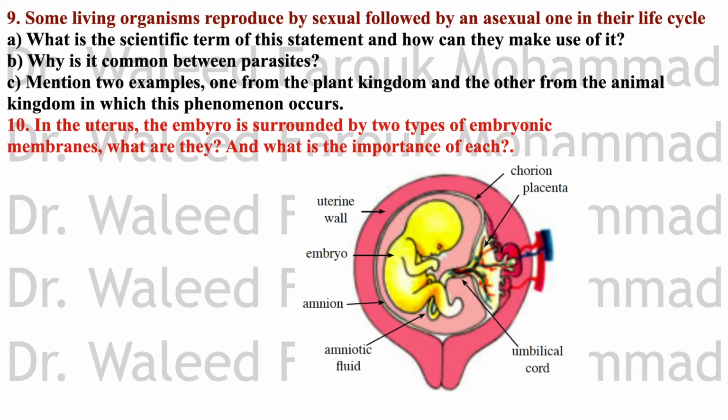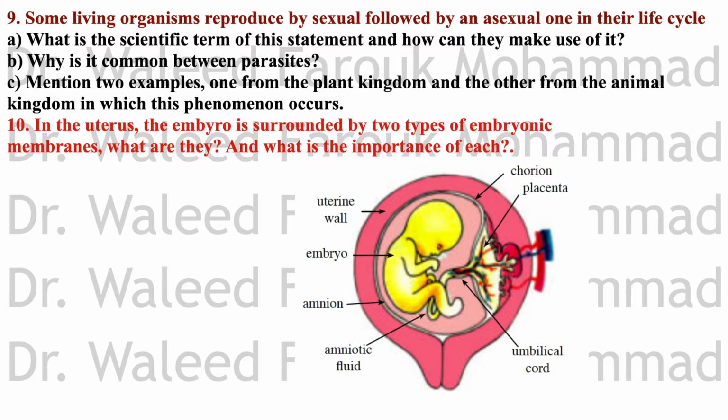In the uterus, the embryo is surrounded by two types of embryonic membranes. What are they, and what's the importance of each? The inner membrane is the amnion, and the outer membrane is the chorion. Importance of the amnion: it surrounds the embryo with fluid to protect the embryo against shocks and dryness. It forms the umbilical cord which connects the embryo with the placenta.